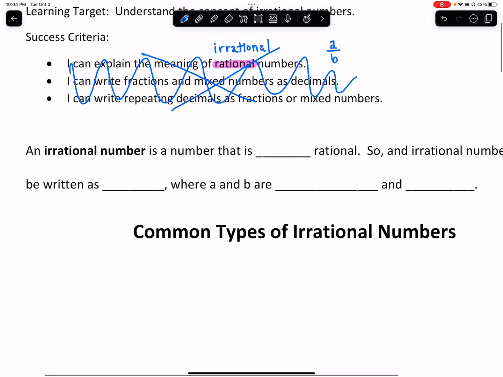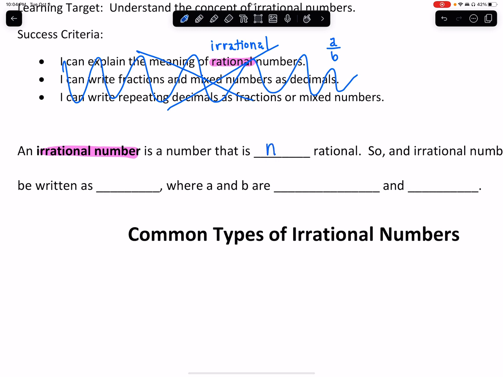So first of all, we're going to dive into what an irrational number is. No exploration today, like yesterday. No lengthy dive into calculating or anything. We're just going to go right into vocab. So what is an irrational number? If a rational number can be expressed as a over b, then what is an irrational number? Well, it's simply a number that is not rational. Okay, it can't be written as a fraction or expressed as a number a over another number b.